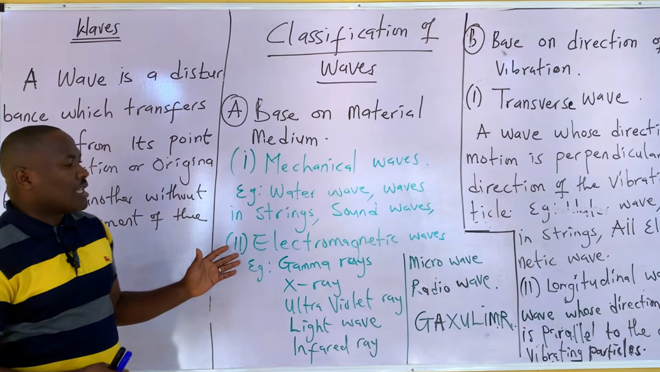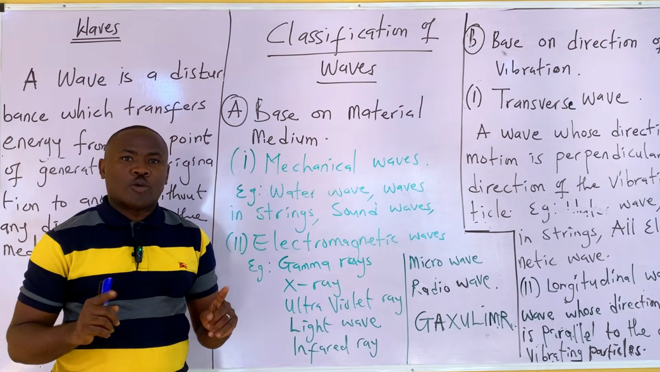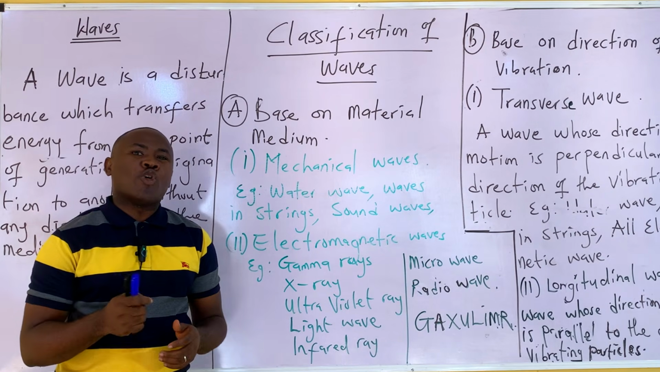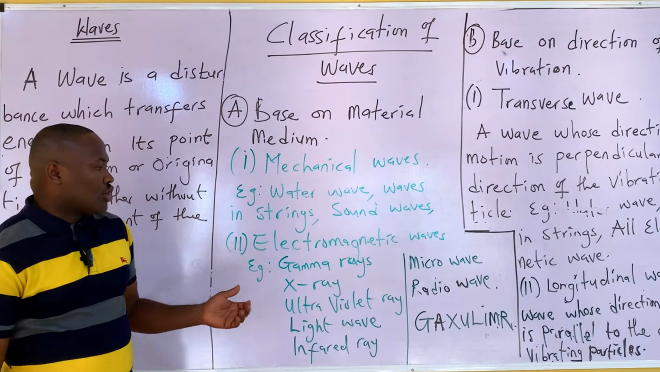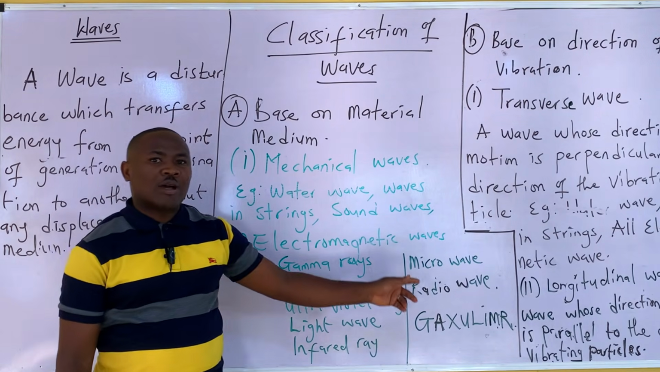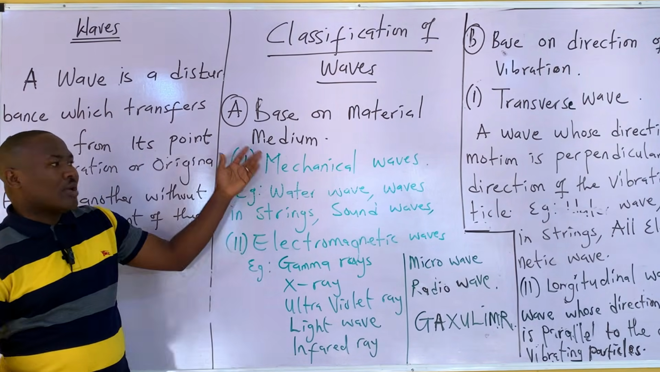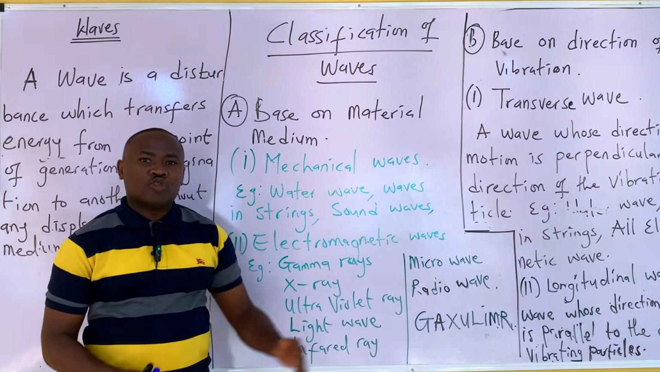We have waves that do not require such a medium for their propagation. They are called non-material waves or non-mechanical waves. Such a wave can also be called electromagnetic waves. So non-mechanical waves are also called electromagnetic waves.